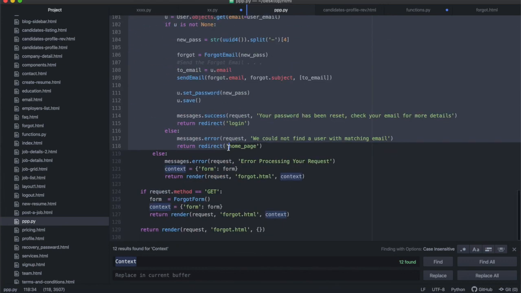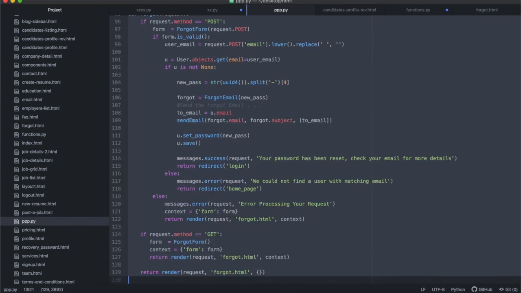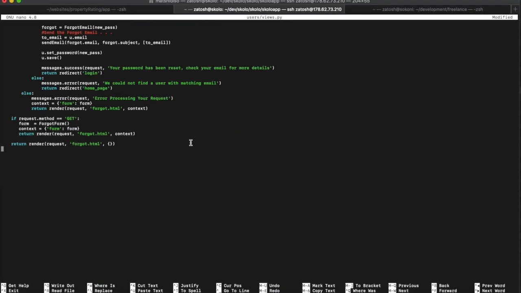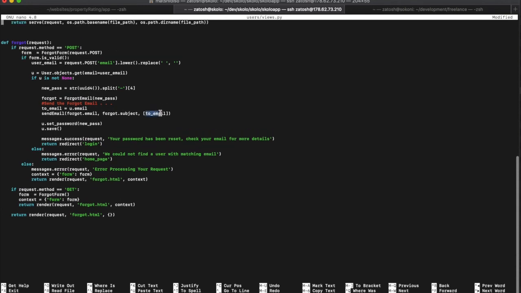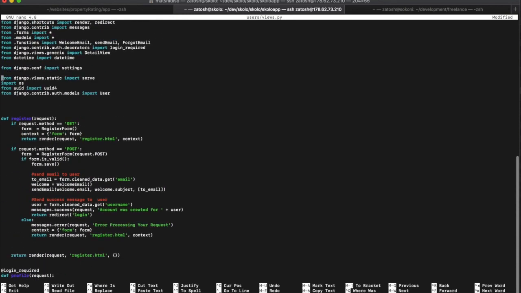All right, so I can just copy this whole thing like that, and then I can paste it in there. Then I'm just going to go through this again and make sure that I've got it right, because this to email needs to be inside of square brackets. That's very, very important, and you're going to get an error. And I've got the email function as well inside of it.